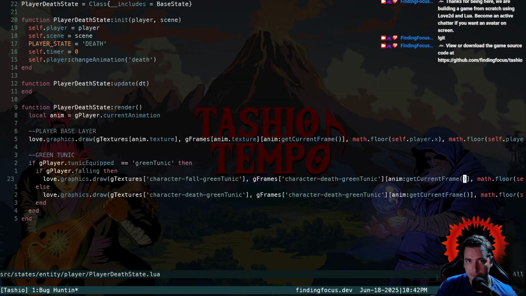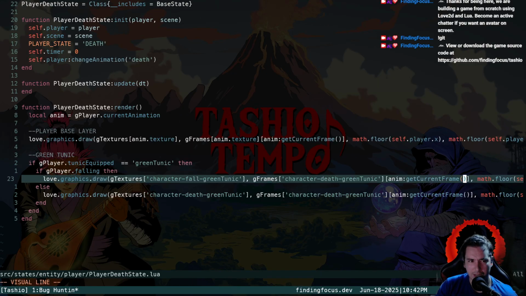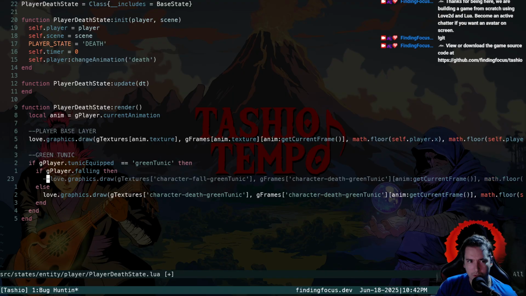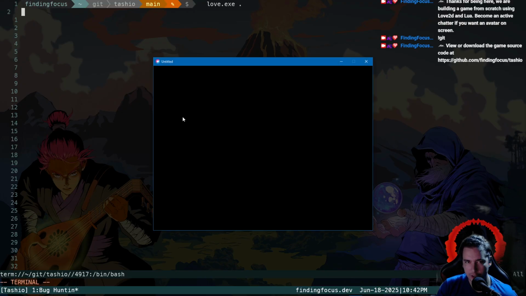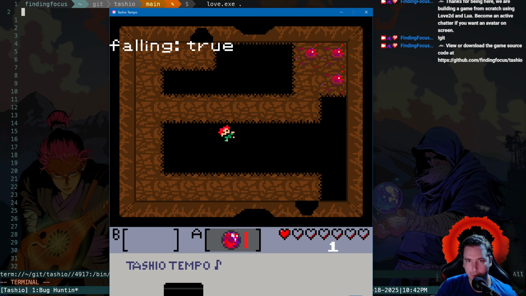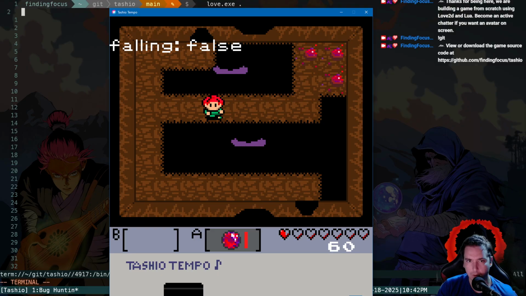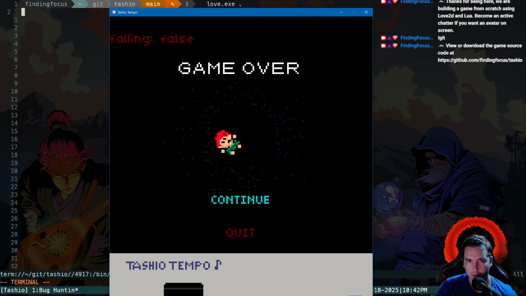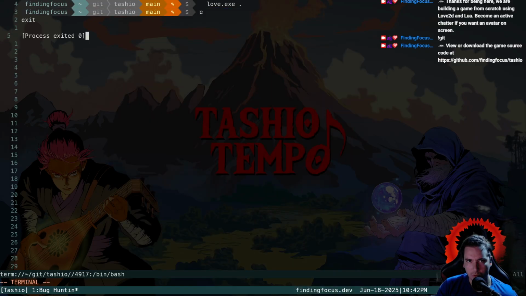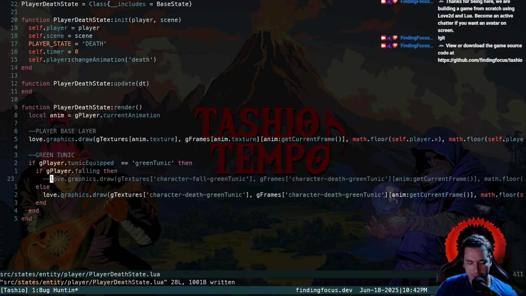So something in the death state is just not getting... You know, if we turn this off, we have the green tunic equipped. So we shouldn't crash here. But then I want to try to unequip the tunic and see if we crash. So, let's see. Okay, cool. So yeah, we don't crash there. But I'm curious if we unequip the green tunic, which...